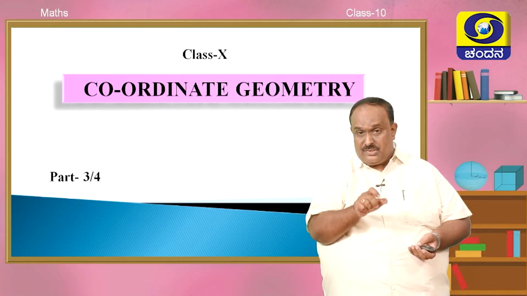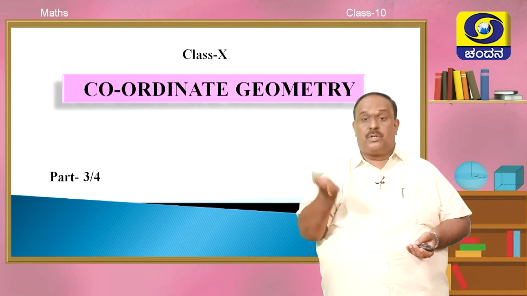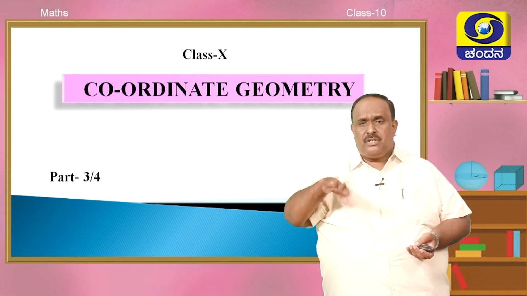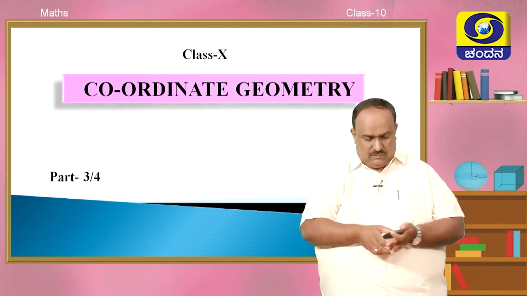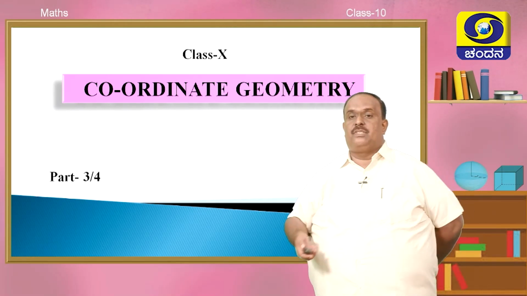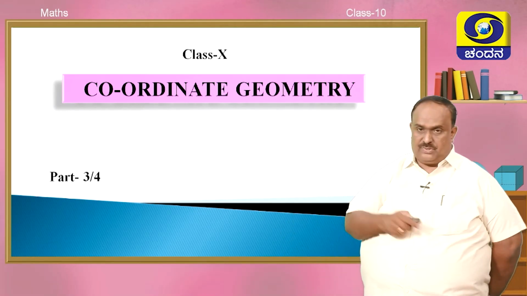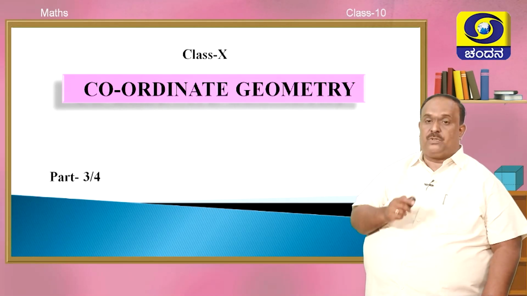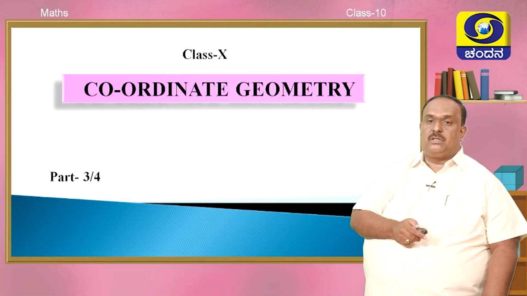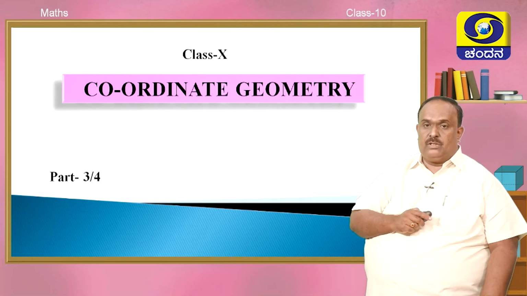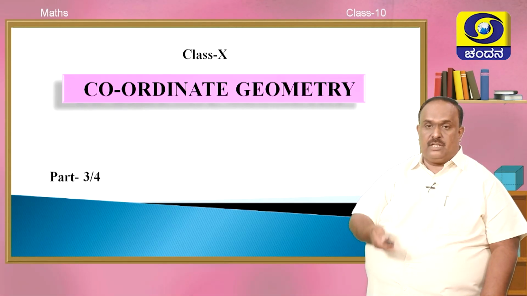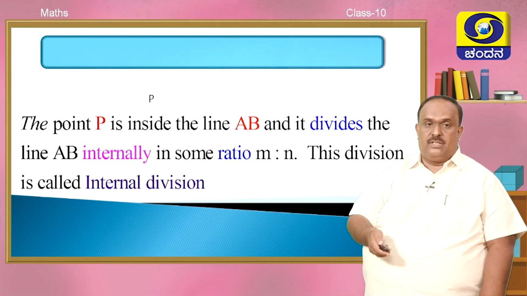What is this distance and what is that distance? How does this point divide that line? What is the division ratio? So all these questions appear before us, they appear in our mind. So to answer all such questions, we have got a formula in coordinate geometry. We shall discuss that. Before that, let us see what is.